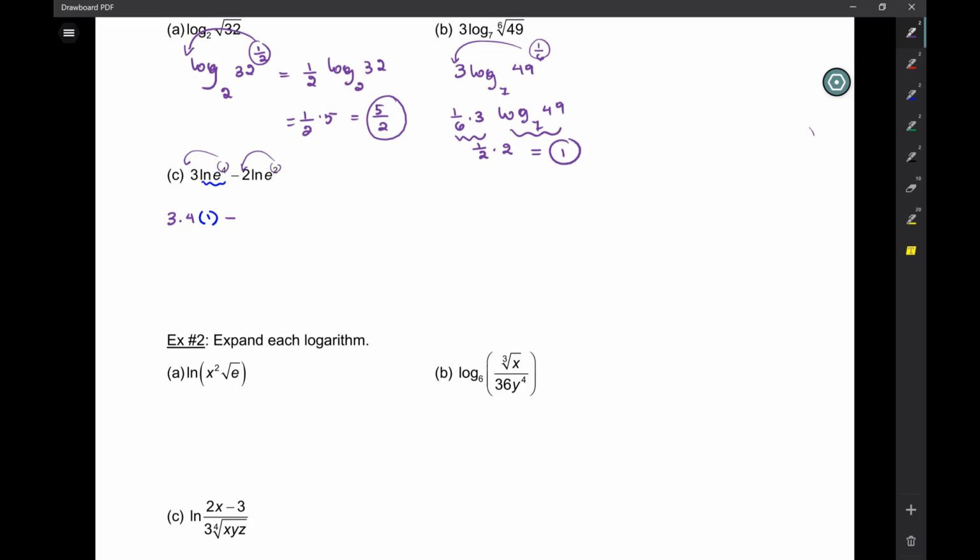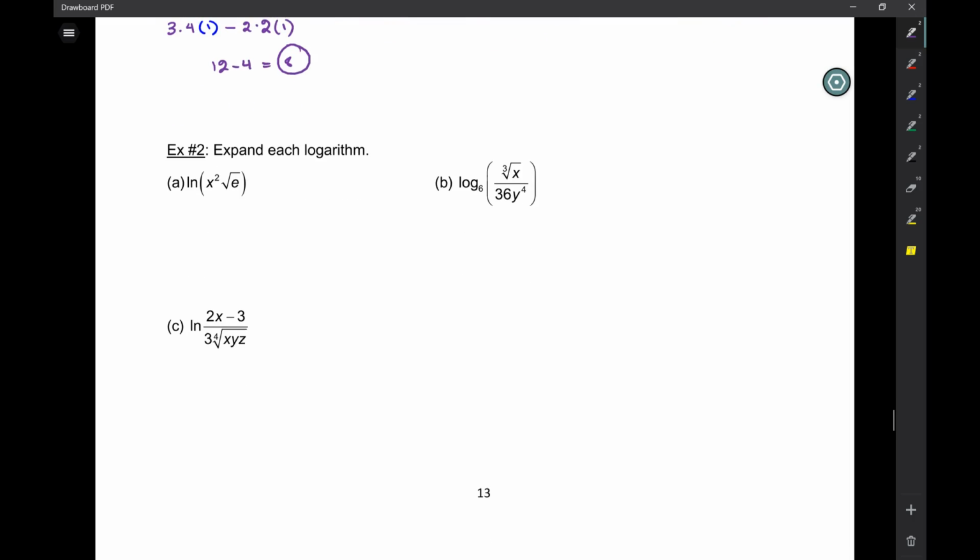Because something to the power of 1 or times 1 is the same number, in algebra 2, it's easier to just say it goes away. But technically, ln of e is equal to 1 because this is log base e of e. So e to the power of what gives you e? 1. Okay, so then here, 2 times 2, ln of e is 1. So essentially here we have 12 minus 4 equal to 8. Okay?